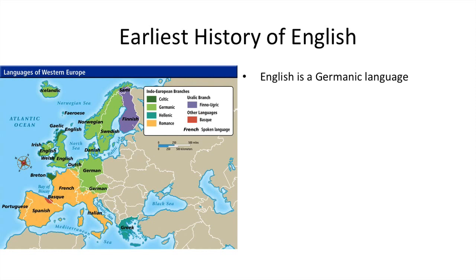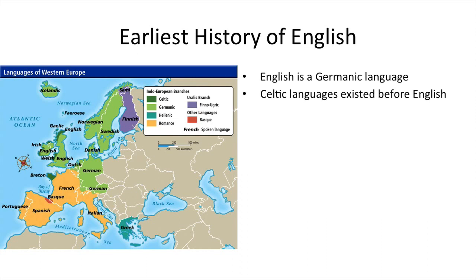The green parts will show you the languages of Europe that are Germanic, which includes German, of course, and Dutch and Scandinavian languages. While in the yellow, you can see Romance languages like French, Italian, and Spanish. I want you to keep that in mind for a little later. There are Germanic languages and Romance languages in Western Europe today.